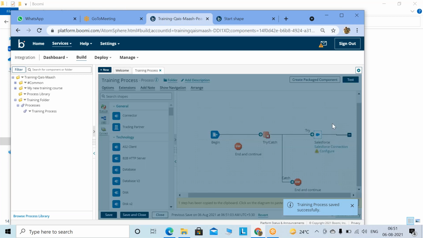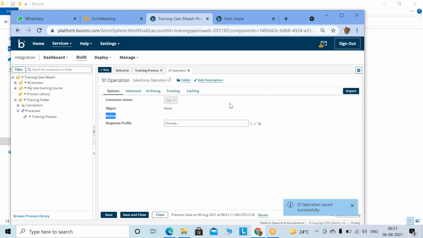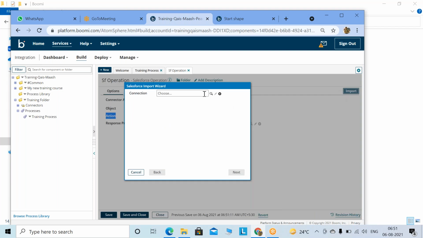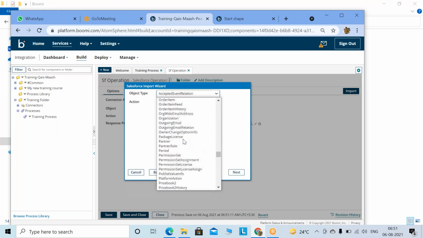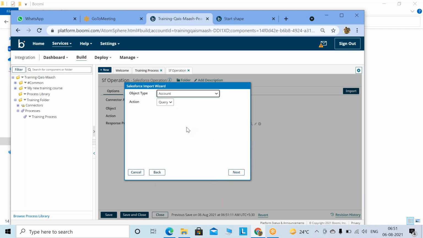I'm going to do it over here. Now I'm giving it a name, SF operations. Object connections is as of now none. You click on import, and again you have to choose the connection. Choose it and go to next. These are the object entities which Salesforce has exposed. For our purpose, we'll choose Account, because that has the data, and since the action is get, it's a query. Do next.